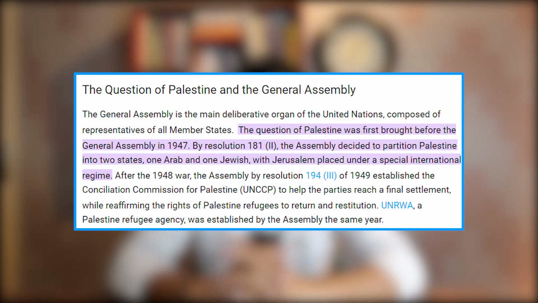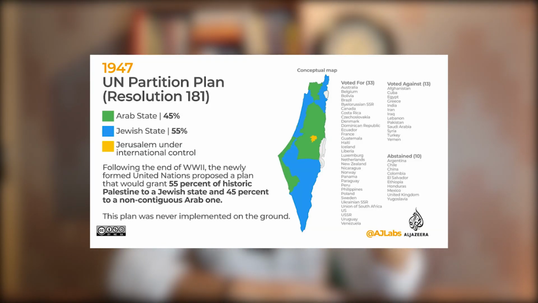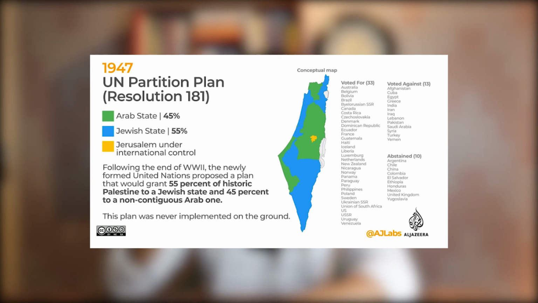After the end of the Second World War in 1947, Great Britain asked the UN for a solution for the region of Palestine. So the UN made a resolution which was known as Resolution 181. This resolution proposed a two-state solution for the Palestine region, which meant that one part of the region would be given to the Jews and the other part would be for the Palestinian Arabs. According to Resolution 181, which was also the Partition Plan, about 55% of the land was given to the Jewish community, about 45% of the land was given to the Palestinian Arabs, and Jerusalem was said to be under international administration. The Jewish community was extremely happy with the Partition Plan.